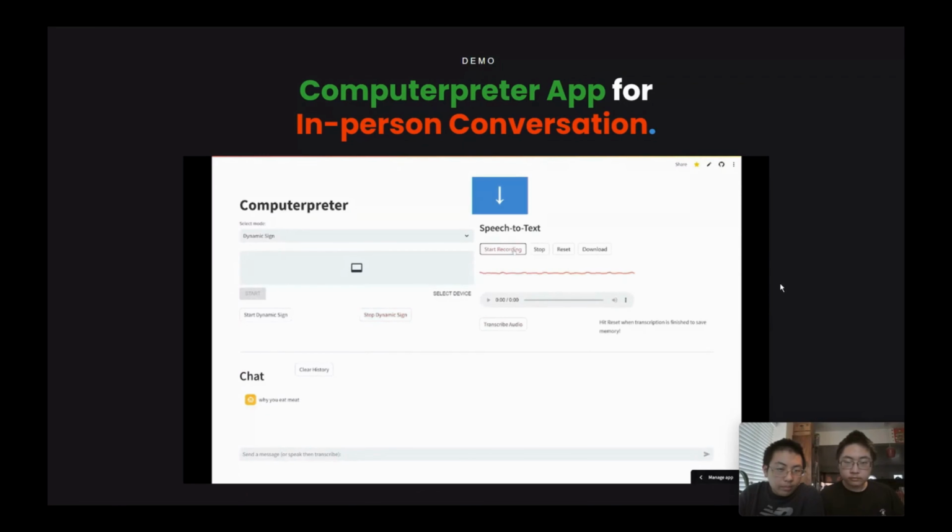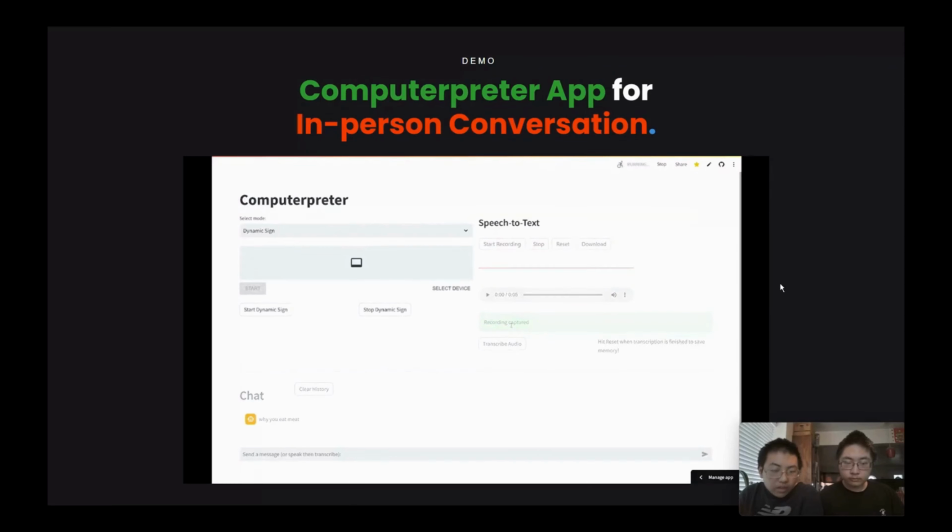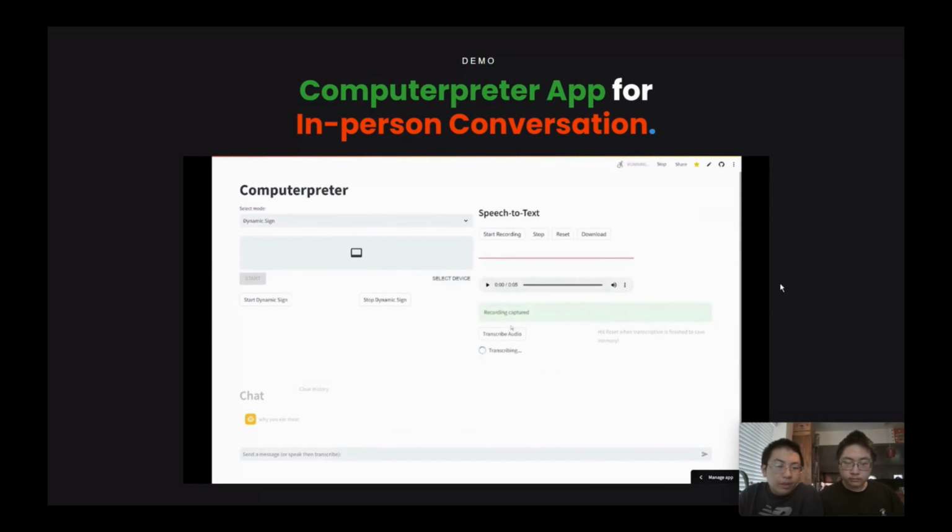Because it's delicious and healthy. What's your favorite type of meat? As you can see, the hearing person just replied, and when we click transcribe audio, the message will show in the chat for the deaf person to read.